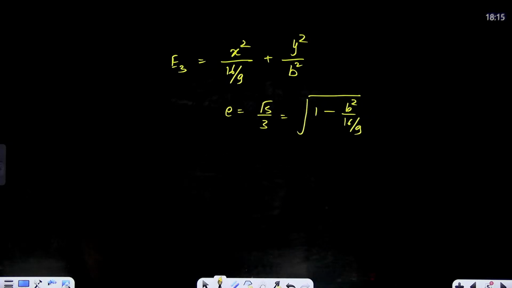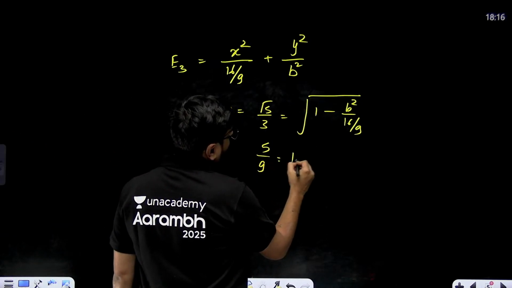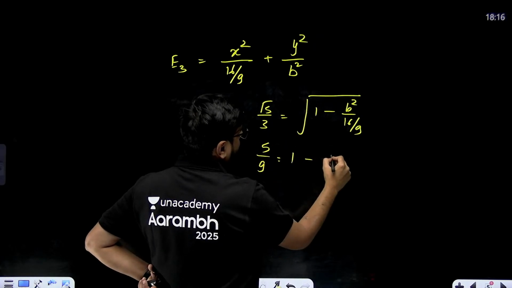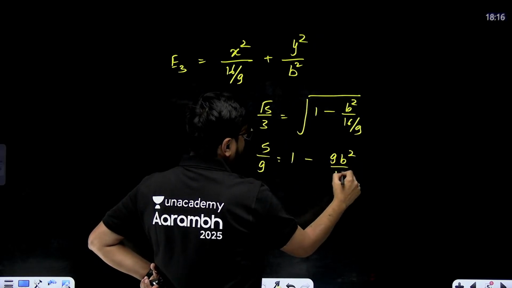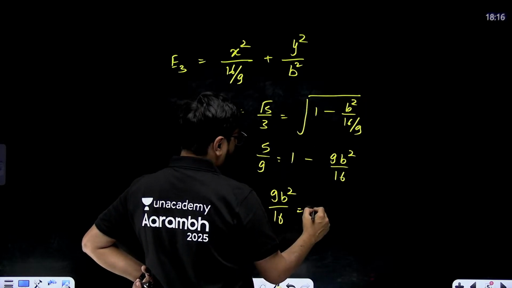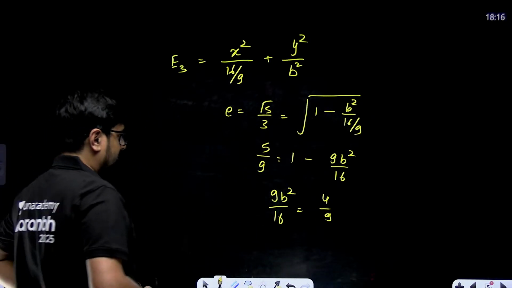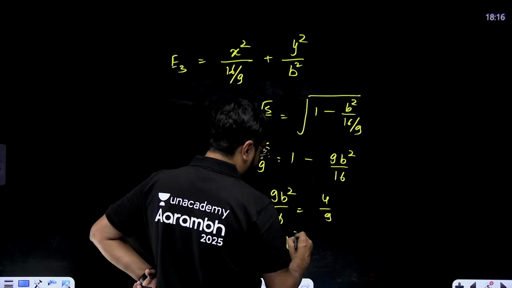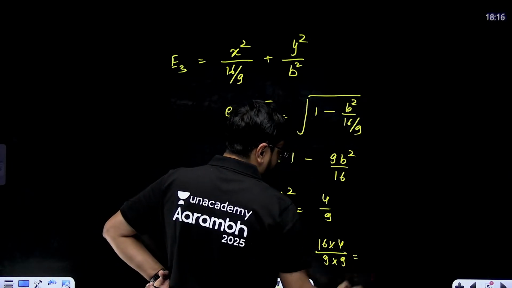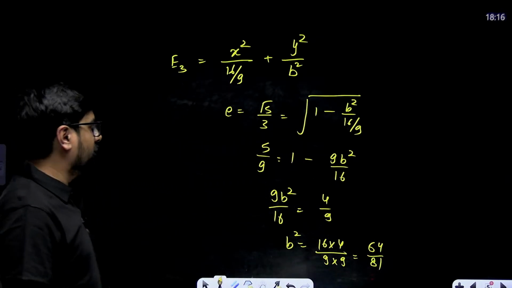Let's see, this will be very calculative. 5 by 9 is equal to 1 minus 9B square by 16. So 9B square by 16 is equal to 4 by 9. So B square is equal to 16 into 4 divided by 9 into 9, so 64 by 81. B square will be 64 by 81.